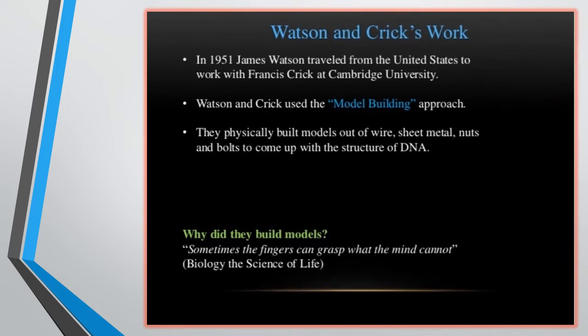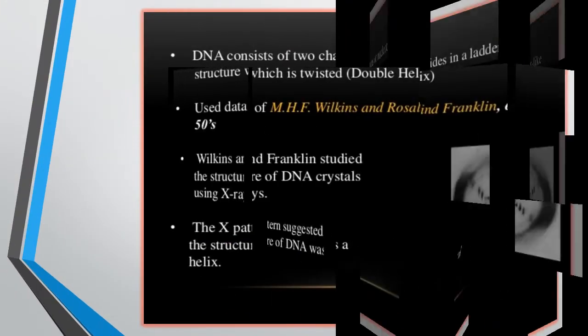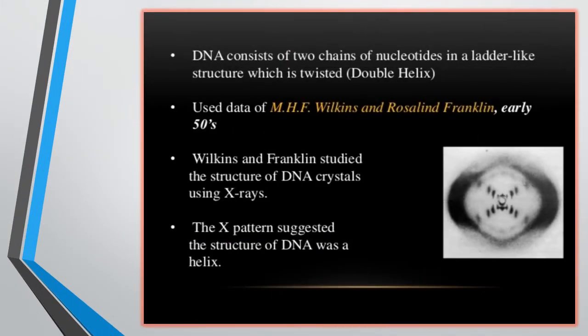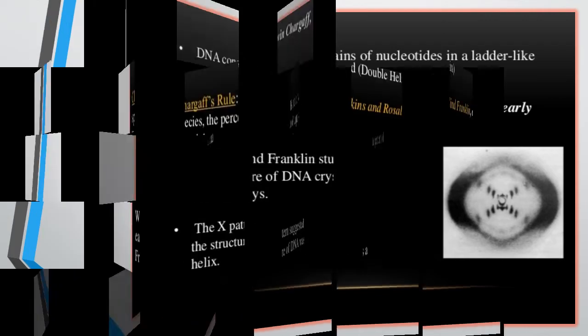Watson and Crick worked together. In 1951, James Watson traveled from the US to work with Francis Crick at Cambridge University, England, and they used the model building approach, a physically built model out of wire, metal sheet, and nuts and bolts, to come up with the structure of DNA. Then there is the X-ray crystallographic diagram. Wilkins and Franklin studied the structure of DNA crystals using X-rays, and this X-ray pattern suggested that DNA was a double helical structure twisted along the center of an imaginary axis.